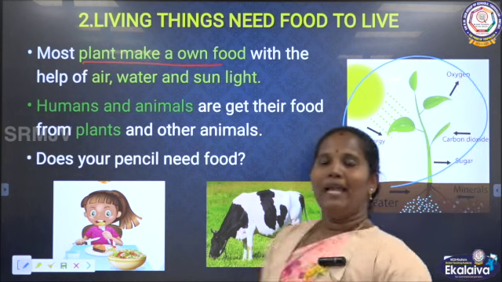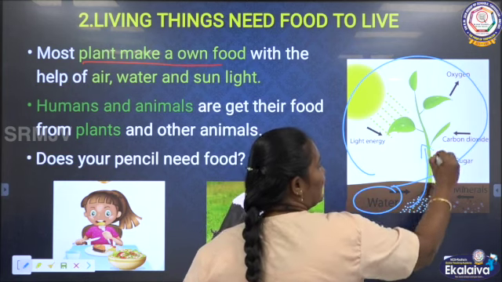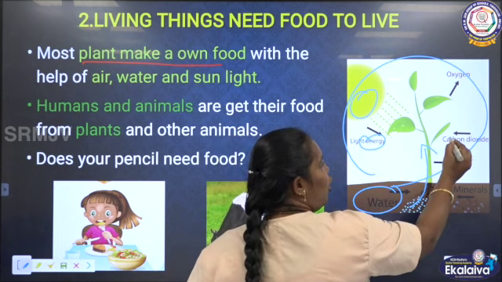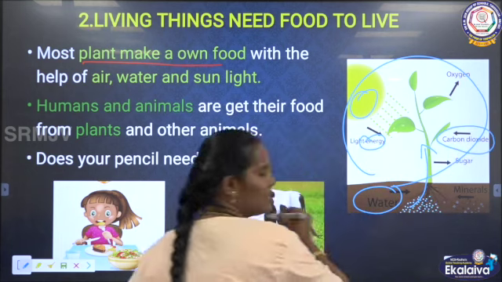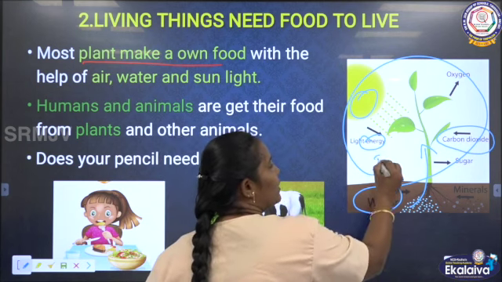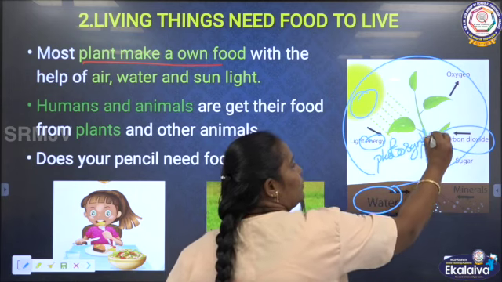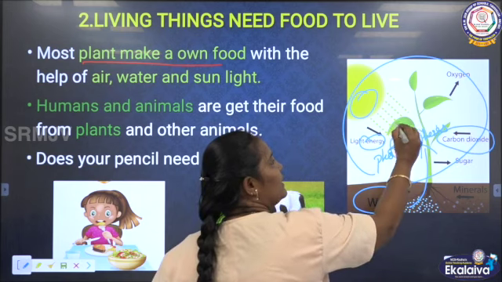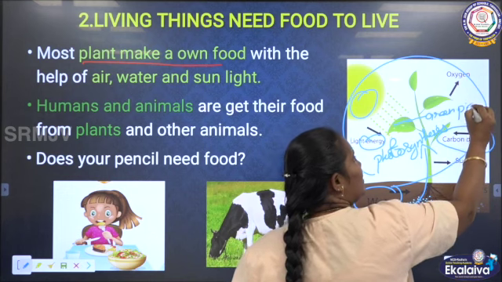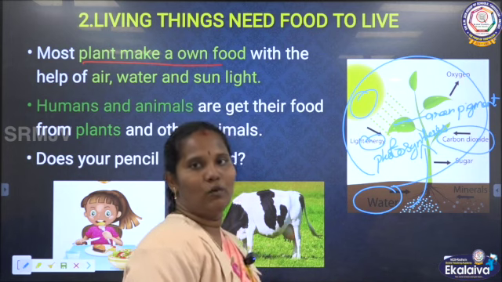How? We know that plants absorb water from the soil. They get energy from the sun, and they get carbon dioxide from the surroundings. We are sending out the carbon dioxide, no. When all these things are put together, it makes the photosynthesis process. Photosynthesis means the leaf has green pigment. This pigment helps them prepare the food. This process is called photosynthesis.